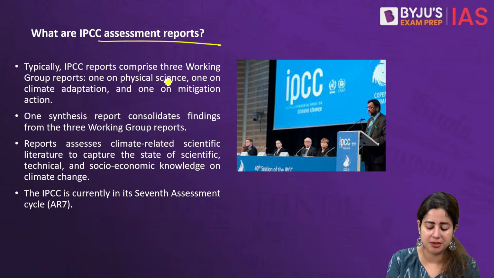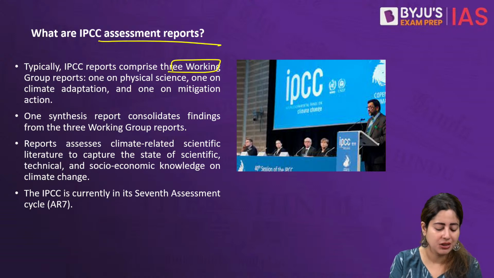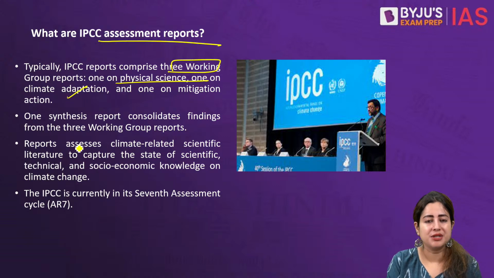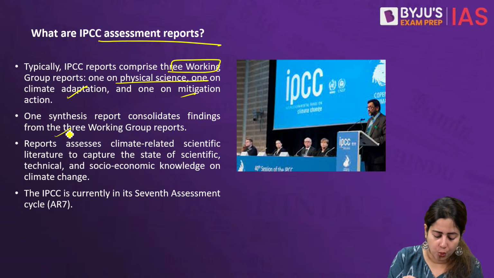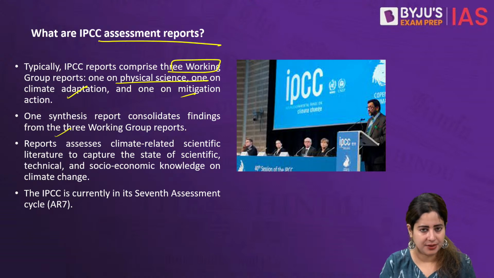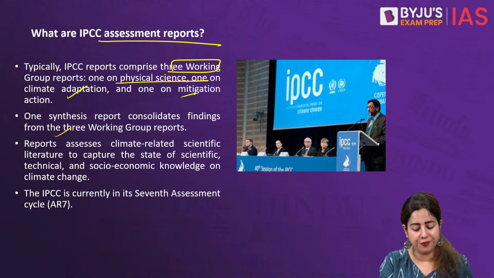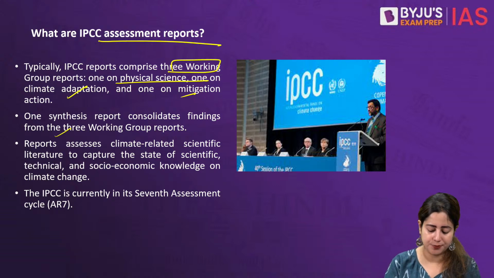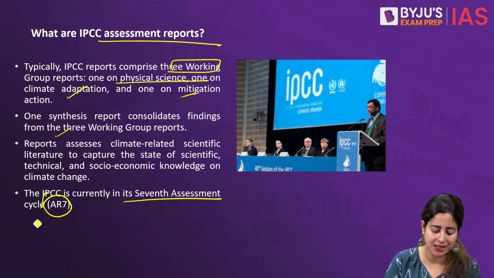IPCC's assessment report typically works through 3 working group submissions or 3 working group projects. One is on physical science, the other is climate adaptation, and the third talks about how to solve the climate problem, mitigation of the climate crisis. So, one synthesis report later comes which consolidates and amalgamates. It includes the findings of all three separate reports, and this report then results in what we call IPCC's latest, in fact the 7th assessment report, the AR7.